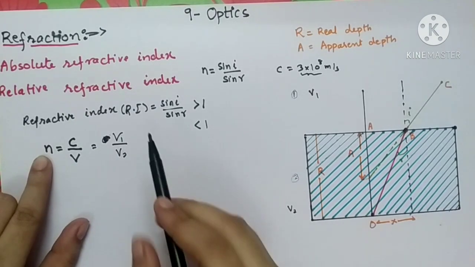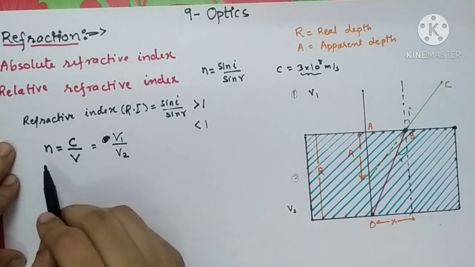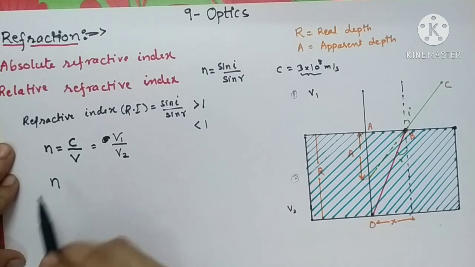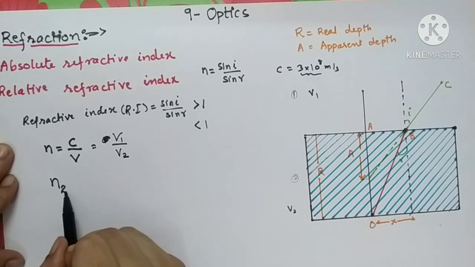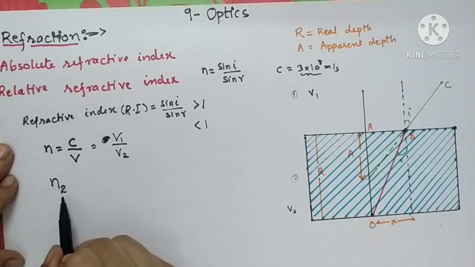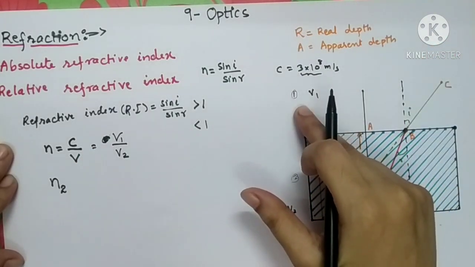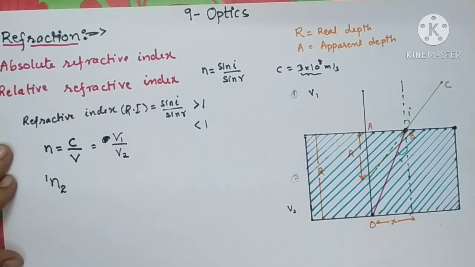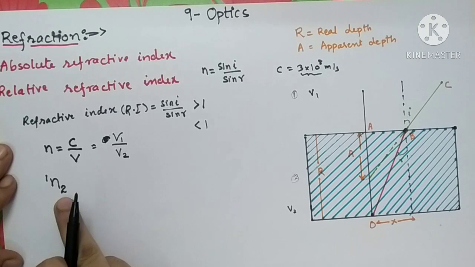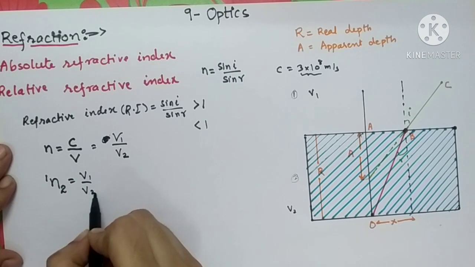So the formula for the refractive index will be written in this form. Which medium is the denser medium? Medium 2, so 2 will be written here. The refractive index of medium 2 is measured with respect to medium 1, so 1 will be written here. So the refractive index of medium 2 with respect to medium 1 is equal to v1 upon v2.